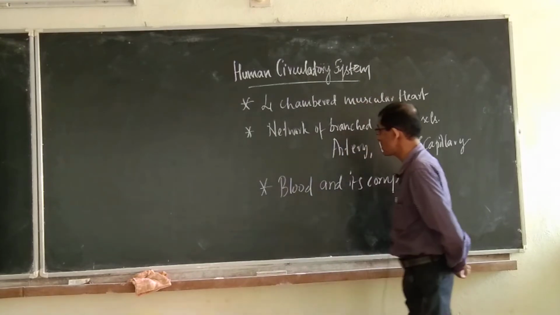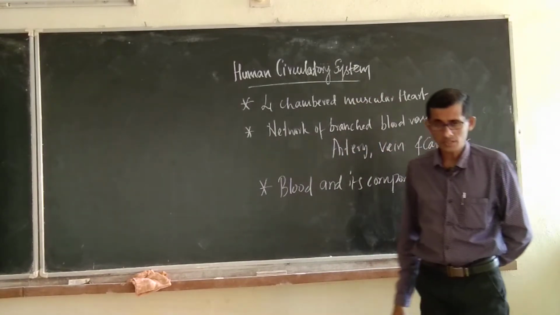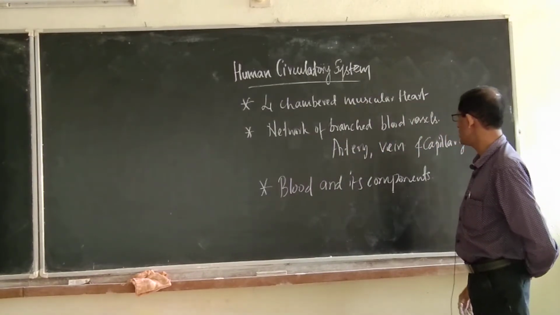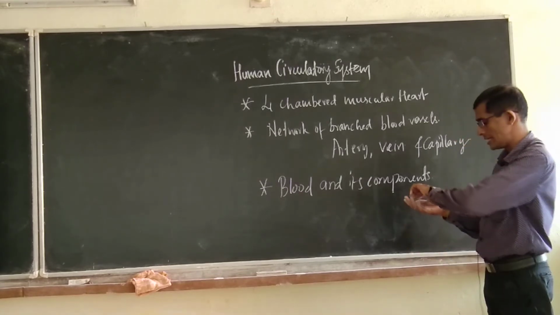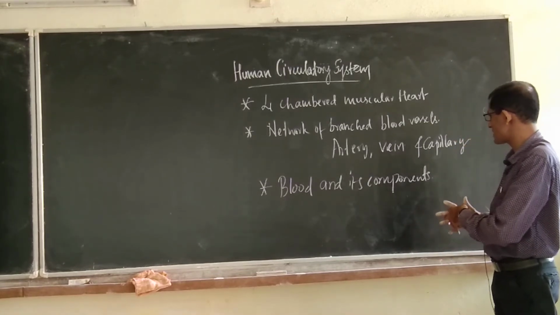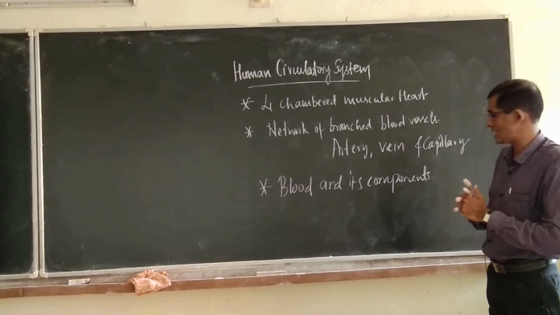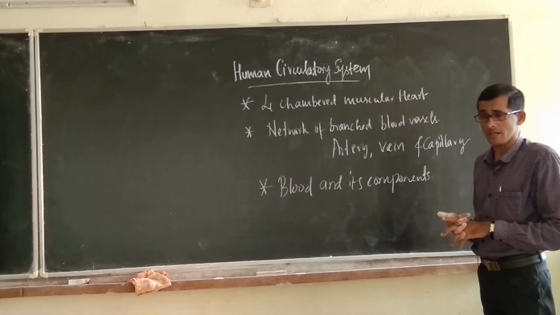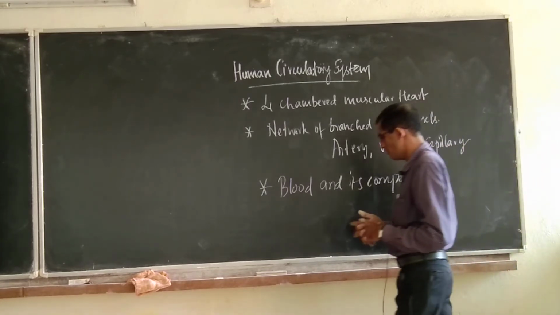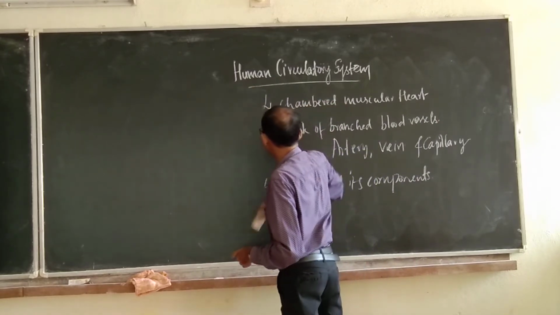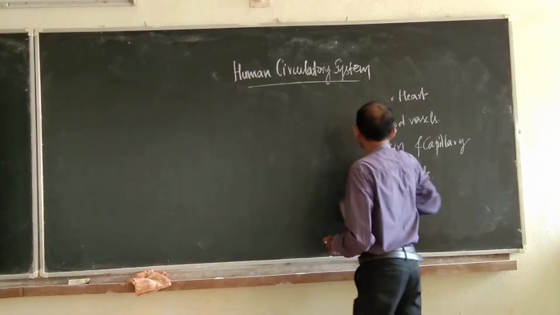This much comes in human beings: a 4 chambered muscular heart, a network of branched blood vessels, artery, vein and capillary, blood and its components. Let us see one by one.